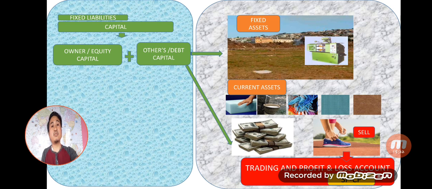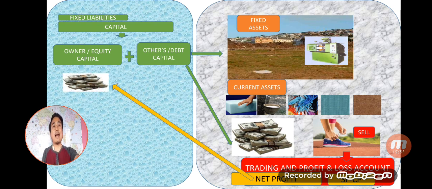The main objective of trading and profit and loss account is to make net profit. This net profit is ultimately added with the capital. You must be thinking, why is this net profit added with the capital? I'll give an example. Suppose I have 1 lakh. I have started a business, any business. I invested 1 lakh. I earned 50,000.